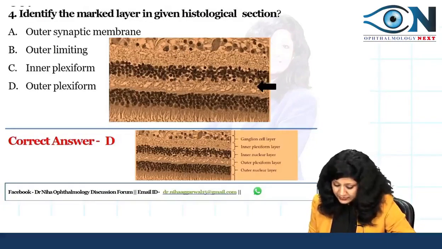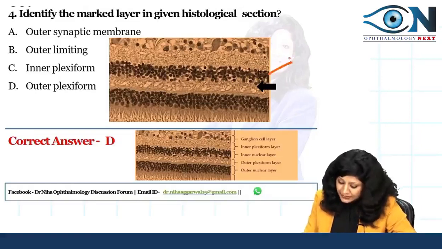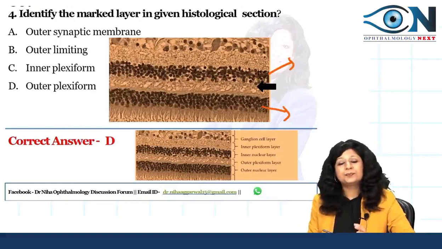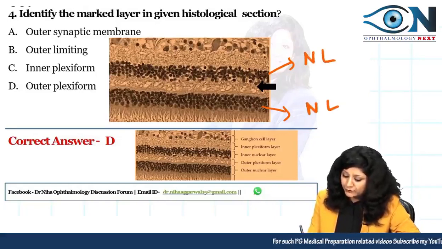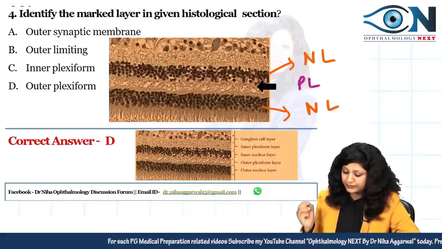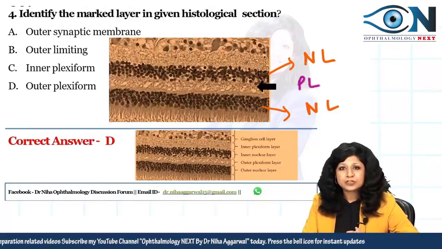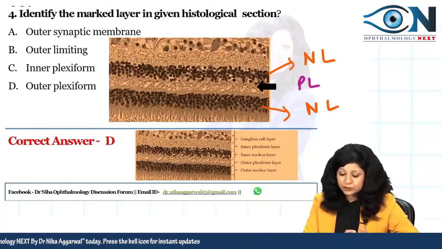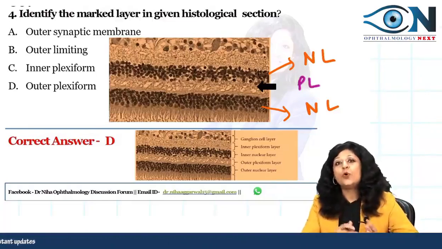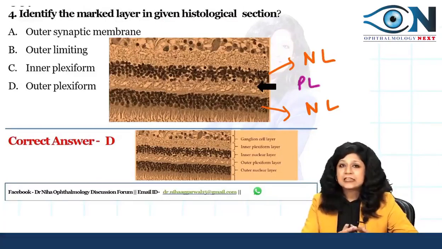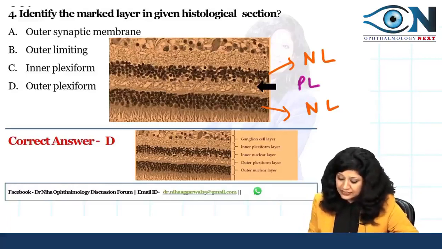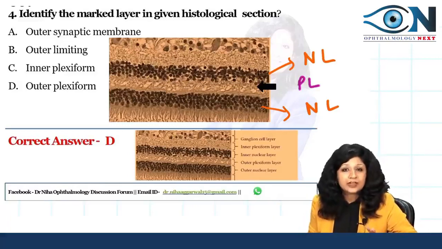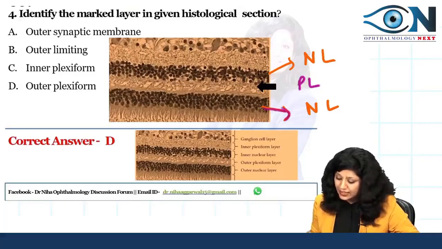Now can you see here, they have given the arrow over this clear area, where you can see large spaces, while above and below these you can see the nuclei, the darker area. So one thing is very clear from this, that this is the nuclear layer and this is also a nuclear layer, and this means obviously in the center we have the plexiform layer. Now I don't know which layer was asked, but I am explaining it wholly so you know how to answer such questions, even though the arrow can be on the above layer or on this layer. These are the darker cells showing you the nuclei, and this is also showing you the darker layer, the nuclear layer.